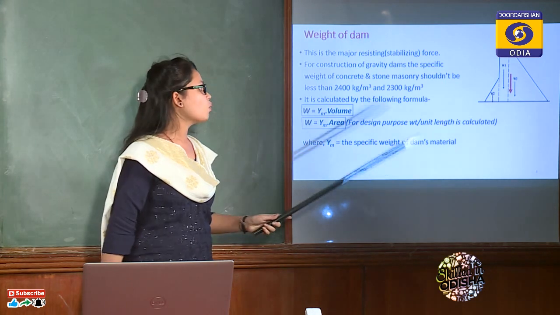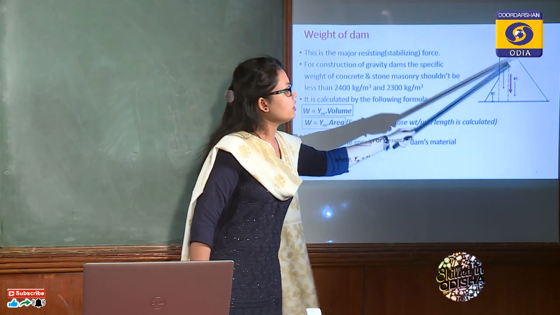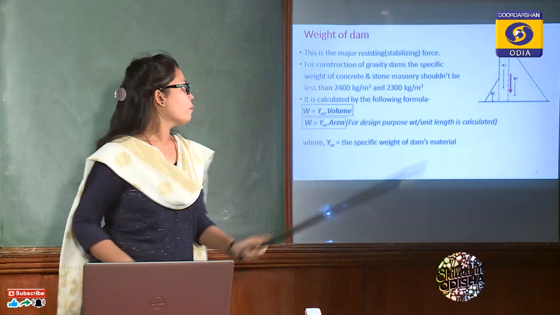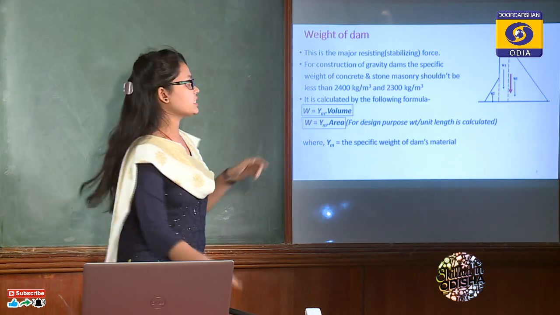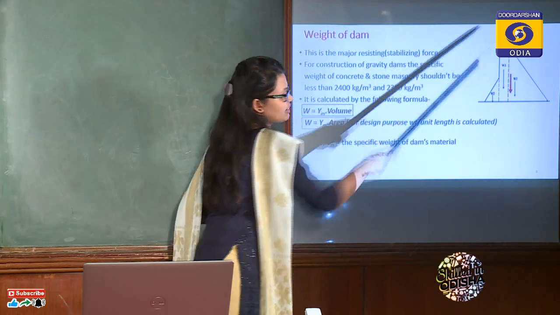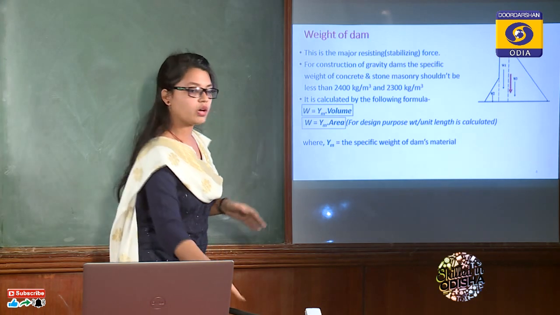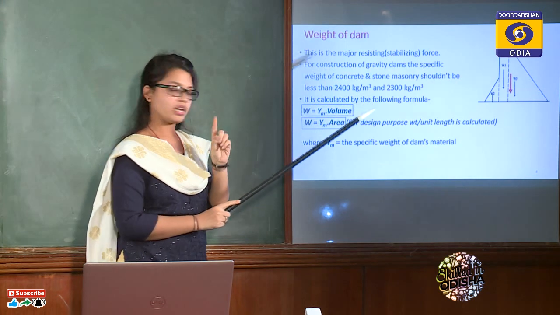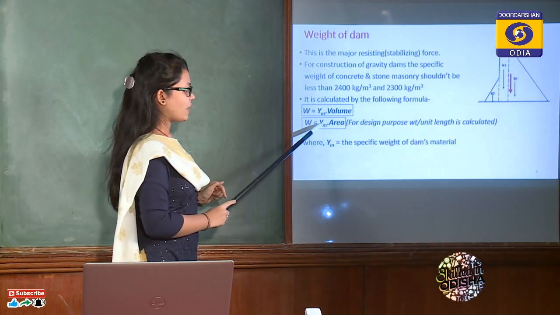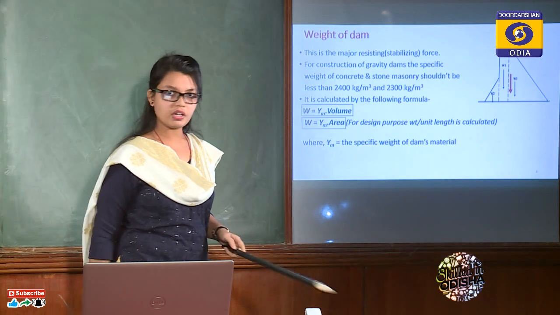It's very simple. So weight is gamma m, that is the specific weight of the dam material, into volume. You can see this is the cross section of the dam. I have not shown the length, but for design purpose we consider unit length of the dam. The length we take for calculation in two-dimensional analysis is unit length. So instead of volume we can write area into length, but for design purpose we take length as 1. So we can write W is equal to gamma m into area. That is the formula we can use to find the weight of the dam.